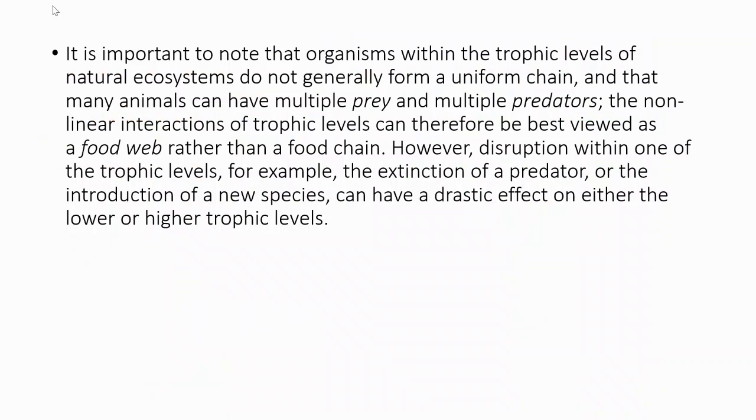It is important to note that organisms within the trophic levels of a natural ecosystem do not generally form a uniform chain, and that many animals can have multiple prey and multiple predators. The nonlinear interactions of trophic levels can therefore be best viewed as a food web rather than a food chain. However, disruption within one of the trophic levels, for example, the extinction of a predator or the introduction of a new species, can have a drastic effect on either the lower or higher trophic levels.